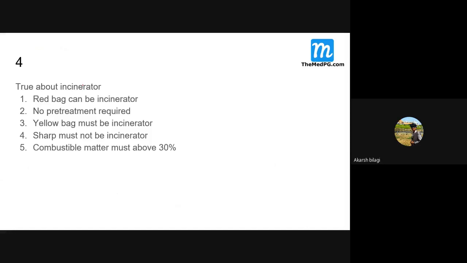Next. True about incinerator. Incinerator means what? We are just burning. So incinerator means what? What type of waste is put for incinerator? Yellow color. Remember.